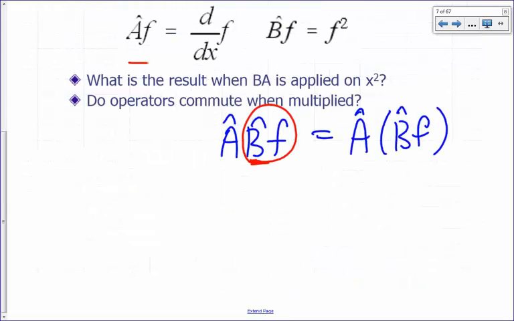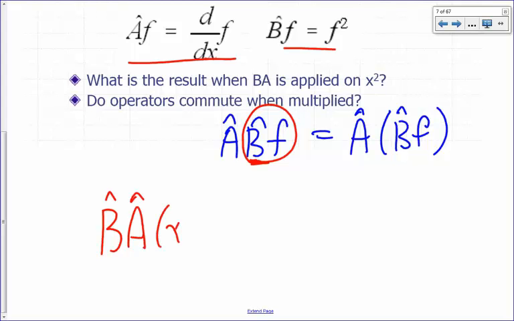Let's say operator A takes the derivative of a function with respect to x, and operator B takes the square of the function. So what would happen if I were to do B hat A hat, apply that on x squared? What should I do? I have to apply the rightmost operator first, right? So what's A operating on x squared? 2x.